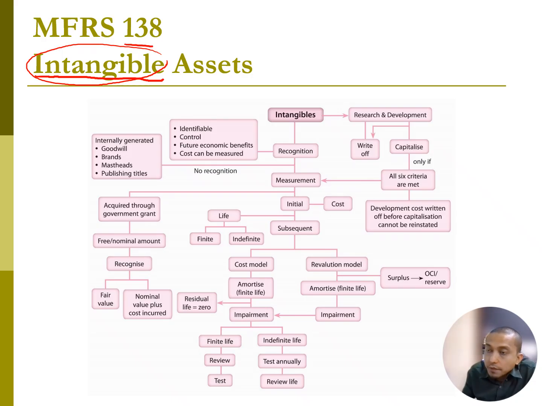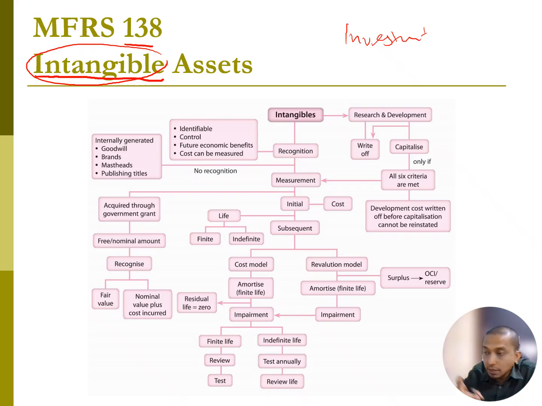For example, MFRS 138 does not cover monetary asset. If we talk about intangible, investments are also intangible, right? Investment also doesn't have any tangible physical appearance. But investment does not fall under MFRS 138, which is intangible asset, because investment is monetary asset. So it falls under different MFRS.